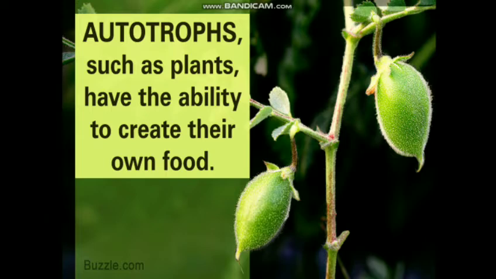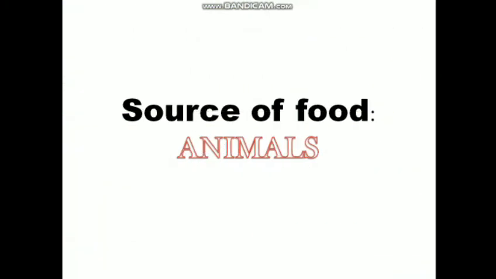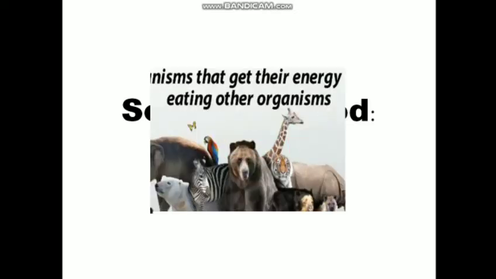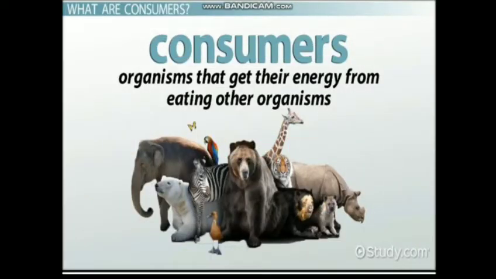So now I come to the next category, that is sources of food from animals. So now we will talk about the sources of food from animals. See students, as plants are known as producers as well as autotrophs, in a similar way, animals are known as consumers, and another term used for animals is heterotrophs.